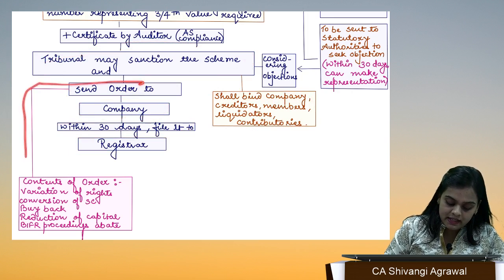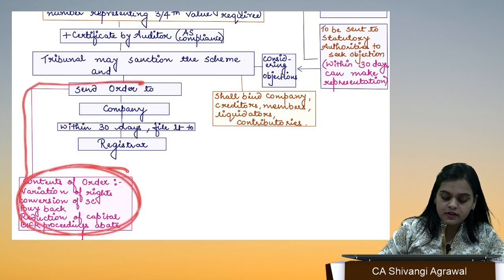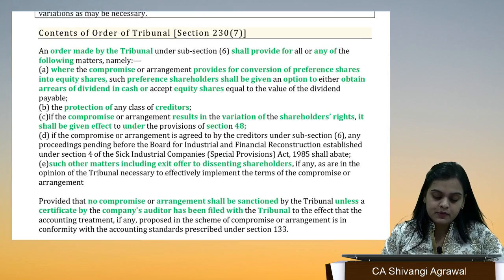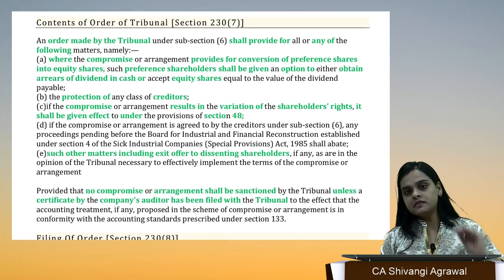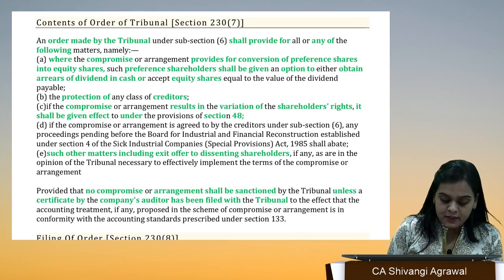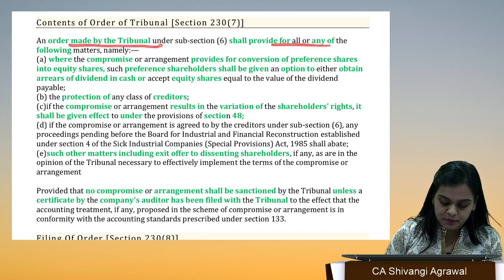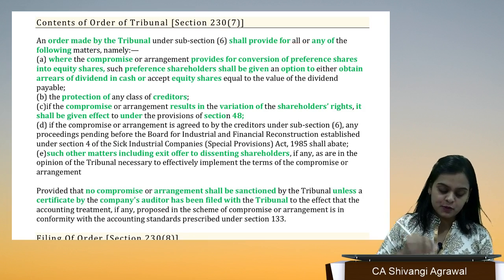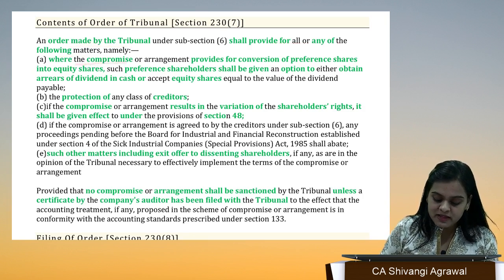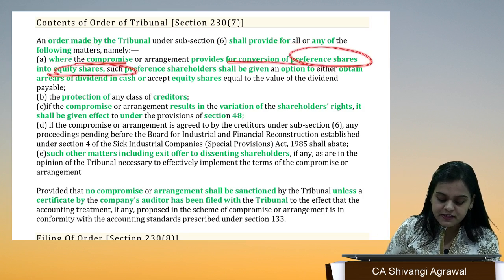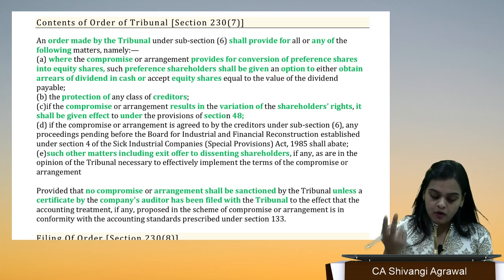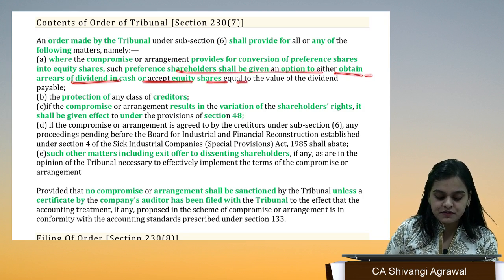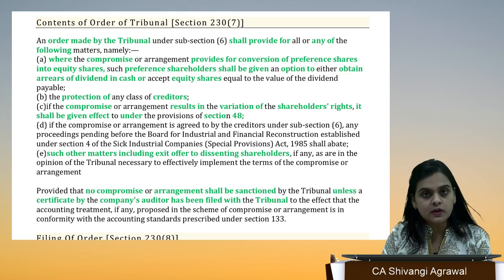Now, what will be included in the order of the tribunal, that is the contents of the order, we are going to see under subsection 7 here. An order made by the tribunal shall provide for any or all of the following matters, whatever is relevant to the case: where the compromise provides for conversion of preference shares into equity shares, or such preference shares will be given an option to obtain arrears of dividend in cash or accept equity shares.